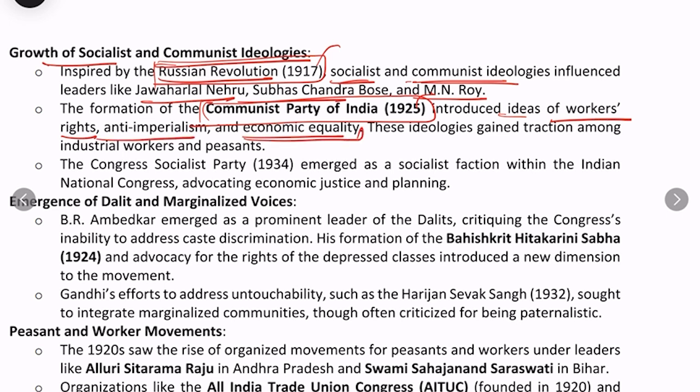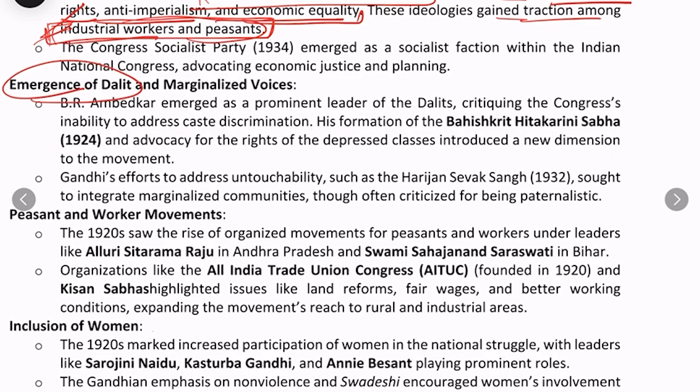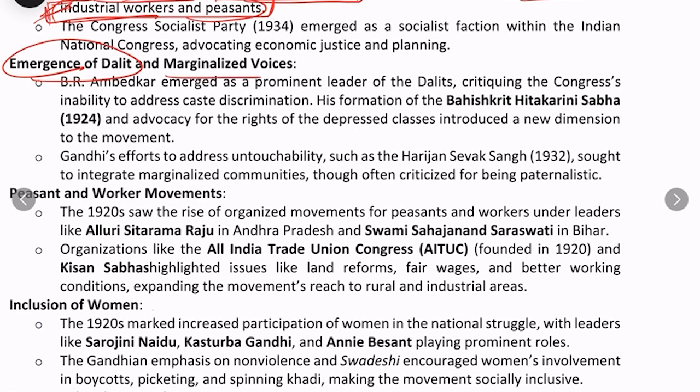Such ideas gained attraction among industrial workers and peasants. So now sections of society belonging to industrial workers and peasants also got attracted towards the national movement, correct.